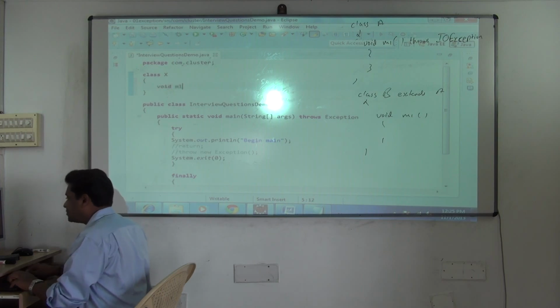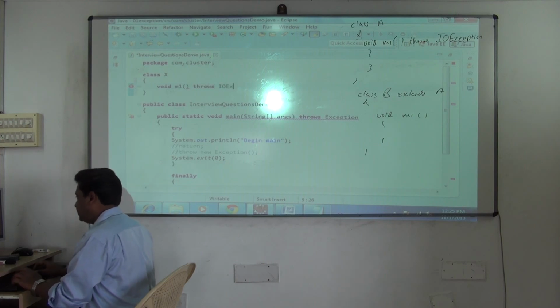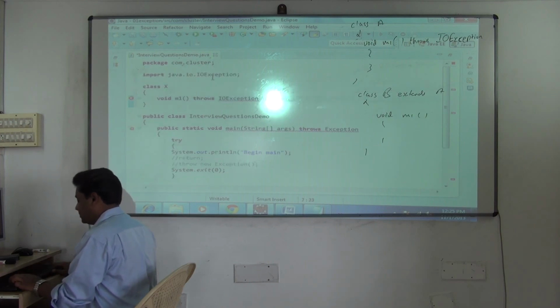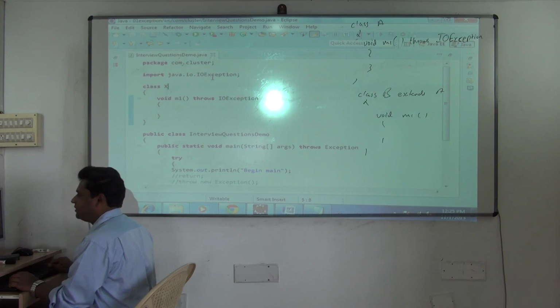So you should know how to resolve the errors now. Are you getting it now? Void m1 throws IOException. Yes, see now, it's throwing an exception. All that is okay. Is there some body? Leave it, don't worry about logic. This is valid syntax now. Syntax wise it's correct, and it will compile. No issues with that.